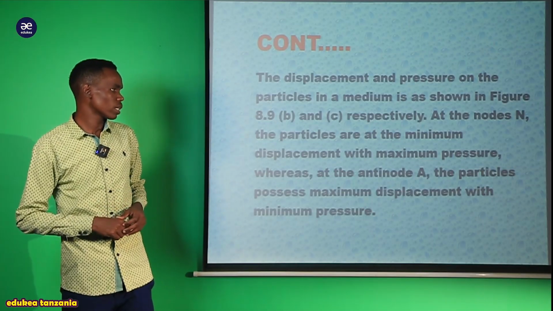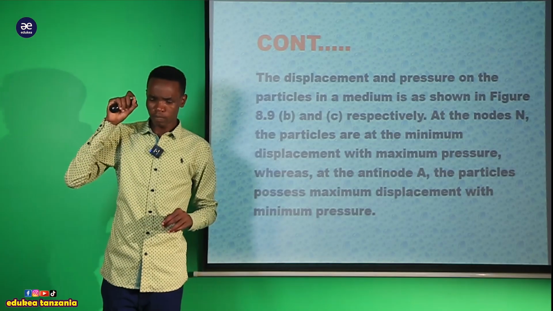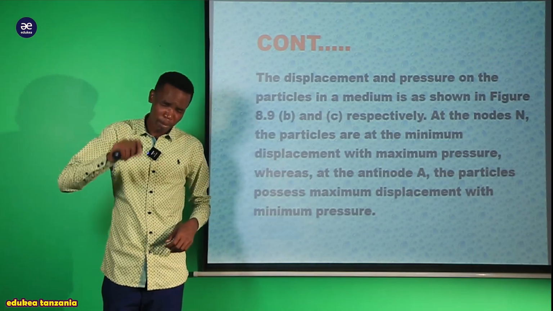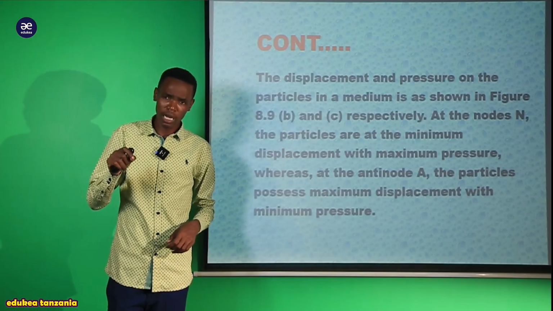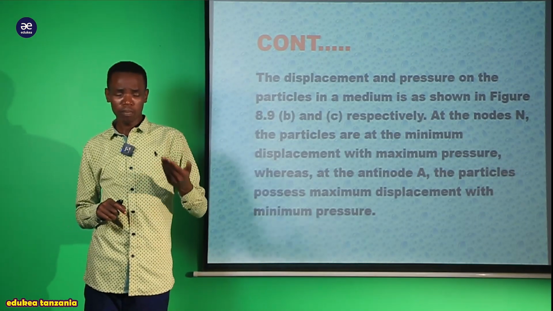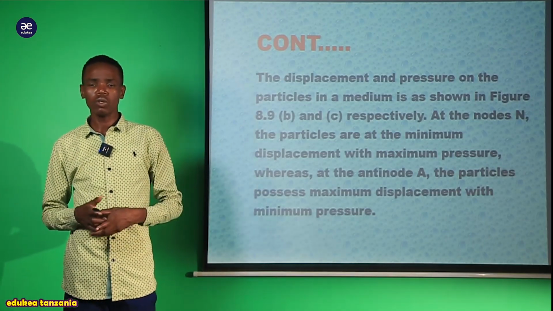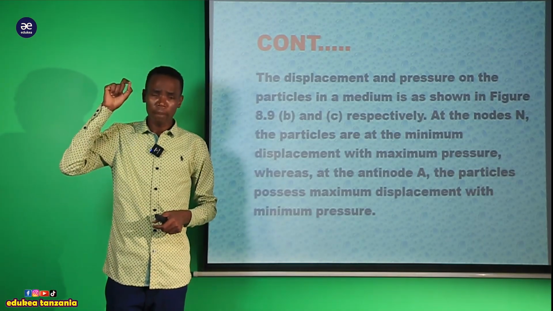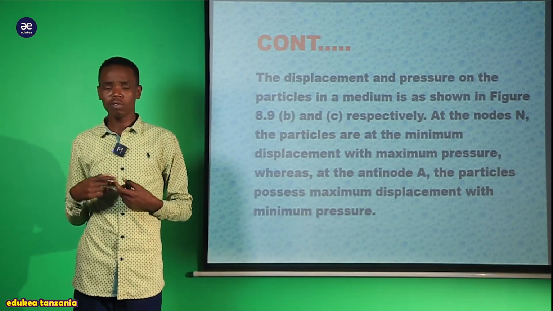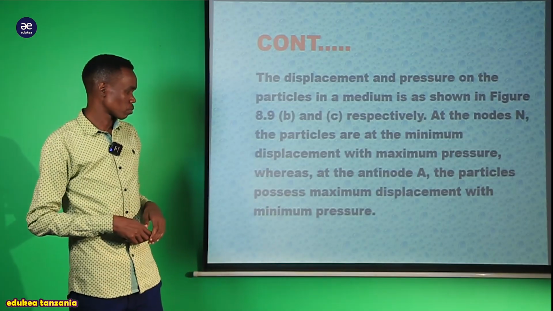And we have been told that at the node the pressure is a maximum, but the amplitude is a minimum. But at the antinode the pressure is a minimum, while the amplitude is a maximum. So these things take place inversely, my lovely students.